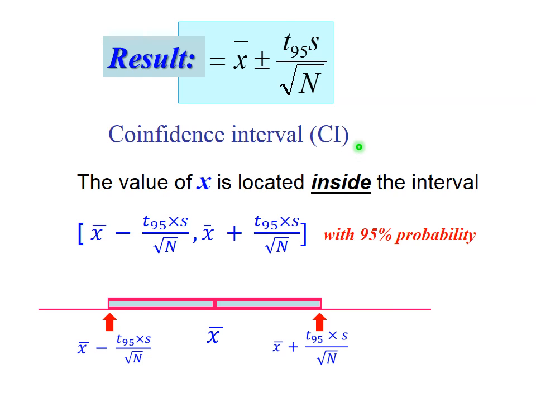What confidence interval says is that with 95% probability we have our mean located between this and this number in this interval. Again, if I change probability from 95 to different number, I need to change student's coefficient, and then it will change the confidence interval. Of course, if I want higher probability than 95, my interval of uncertainty will be larger.